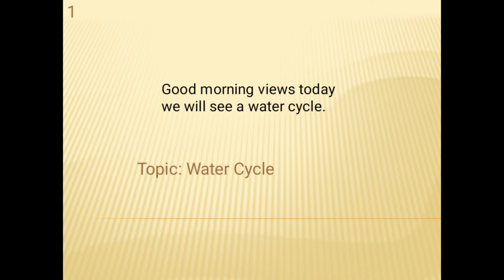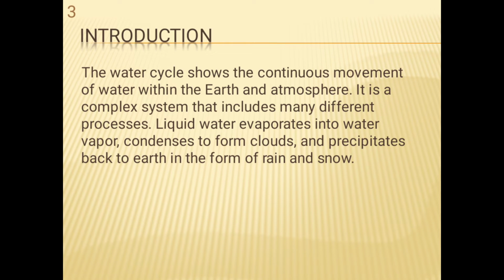Water cycle. Subject: Science. Introduction: The water cycle shows the continuous movement of water within the earth and the atmosphere. It is a complex system. It includes many different processes. Liquid water evaporates into water vapor, condenses to form clouds, and returns as precipitation back to the earth in the form of rain and snow.